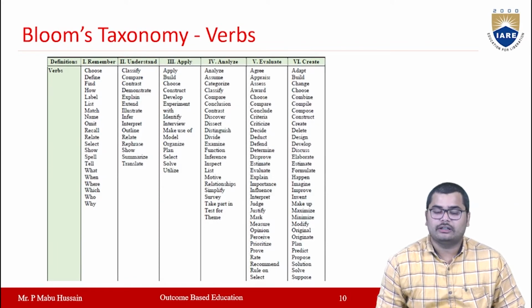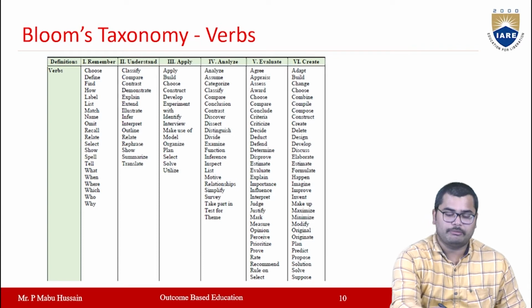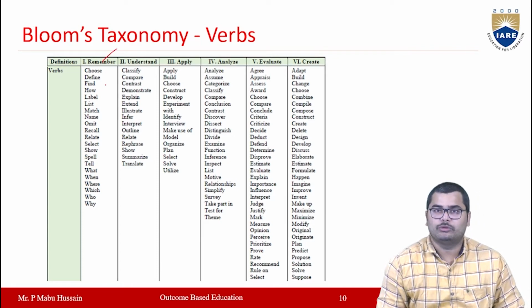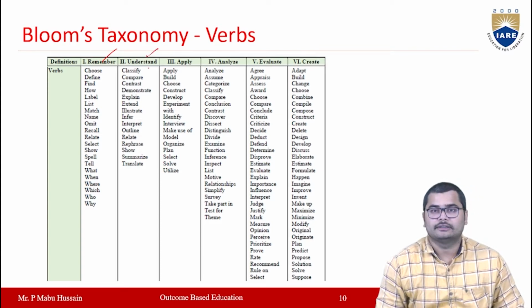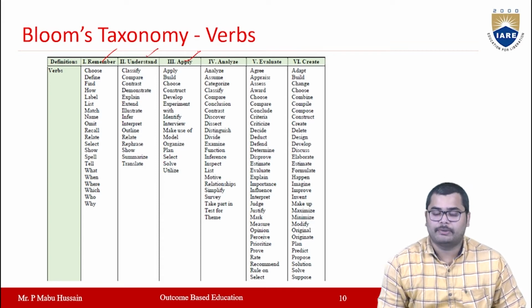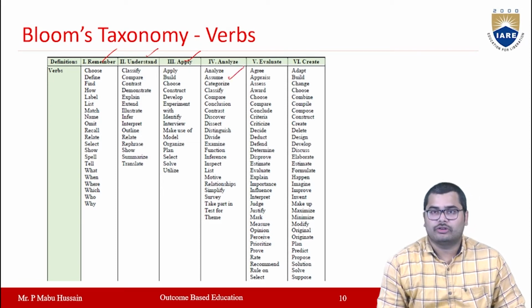Here we have some Bloom's taxonomy verbs. In remember, we have choose, define, find, and so on. In understand we have classify, compare, contrast, and so on. In apply, we have the verbs apply, build, choose, develop, experiment. In analyze we have analyze, assume, categorize.